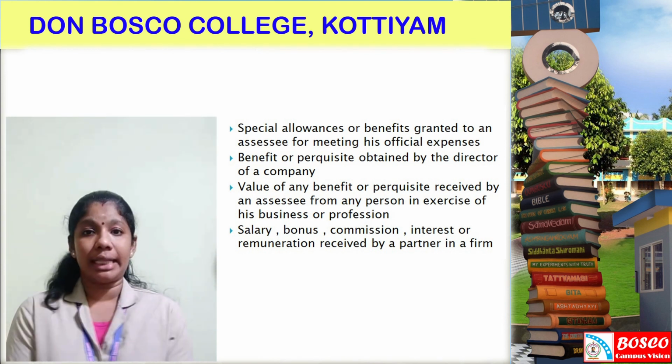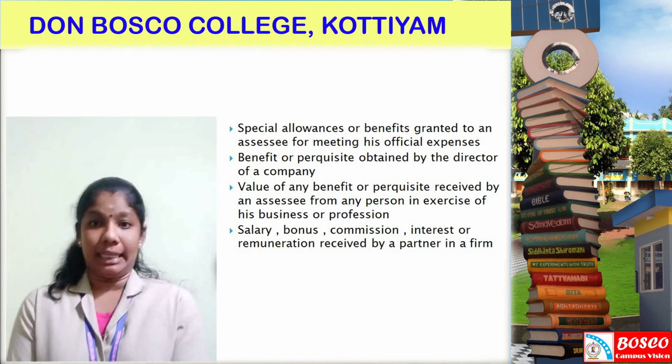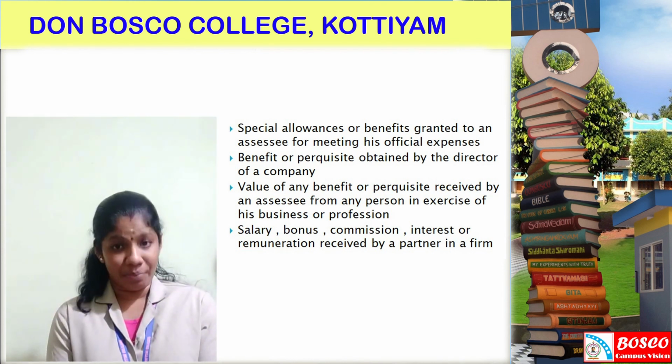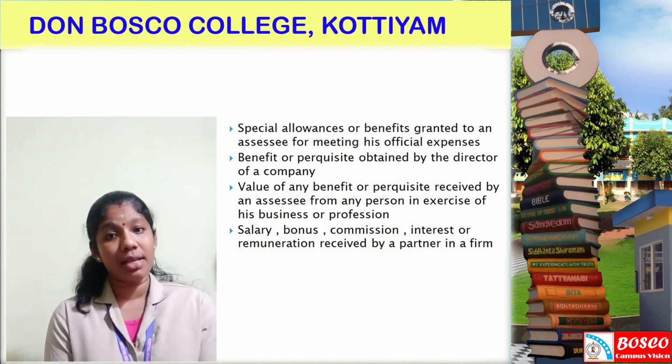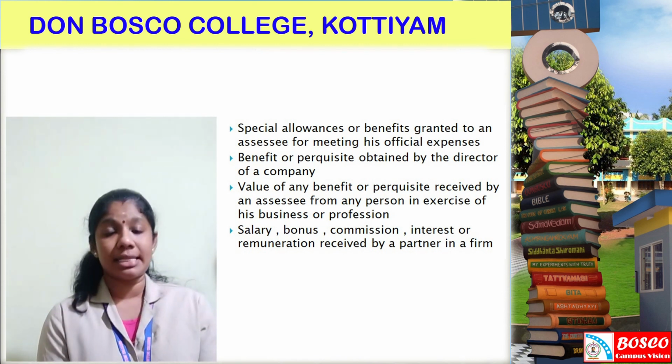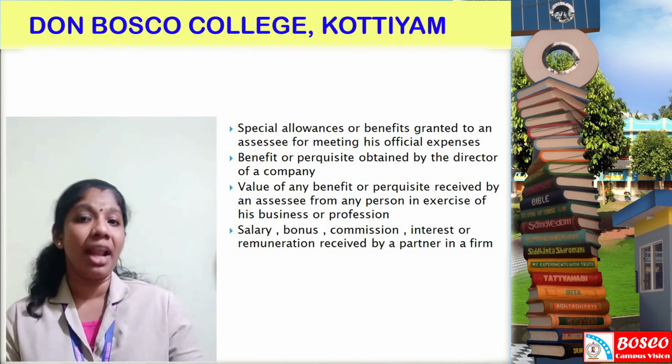It can also be included in the term income. So, special allowances or benefits received by an assessee for meeting his official expenses.